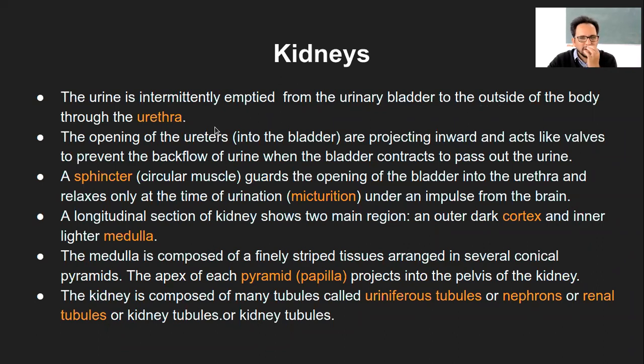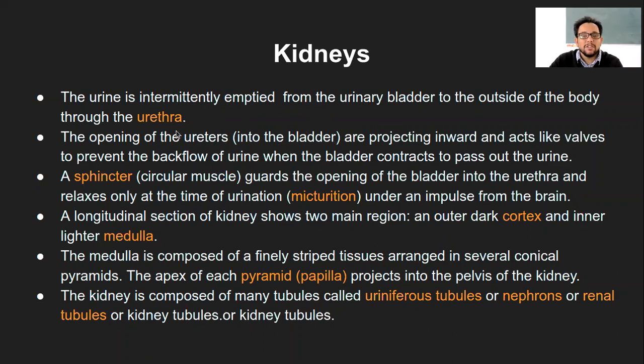Now this part we already know: it is not that the urine is formed and then we have to go and urinate right away. That does not happen. It can be stored for a certain time until the bladder is full, and that is when a person can go and urinate, and that process of urination happens through the urethra. Then the opening of the ureters into the bladder.